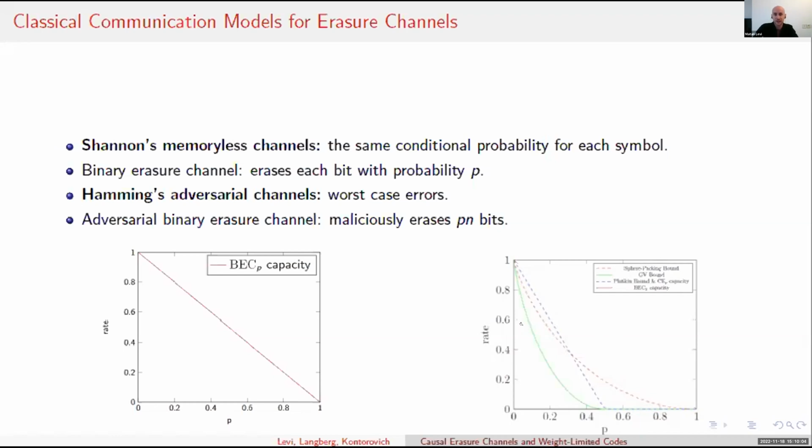Note that, as you might expect, the upper bounds of the Hamming adversary are smaller than the capacity of the memoryless channel, since the Hamming channel is more powerful in some sense, intuitively. For example, when P equals half, communication is impossible for the Hamming adversary, but in the Shannon model, it is possible.